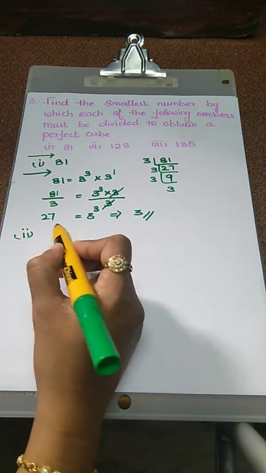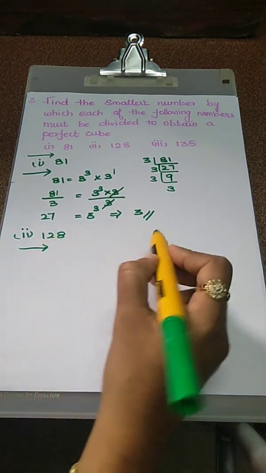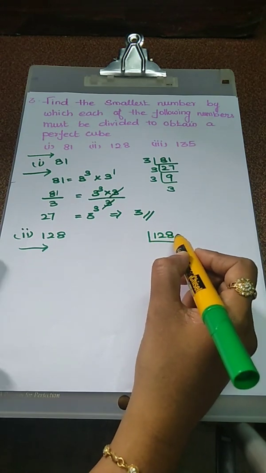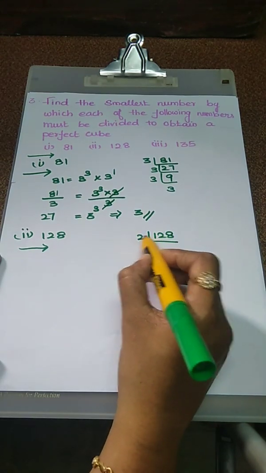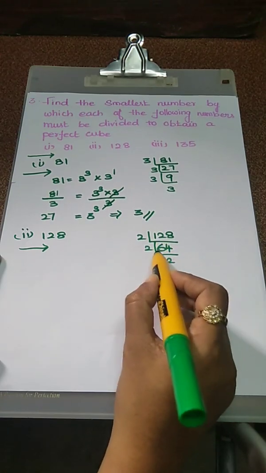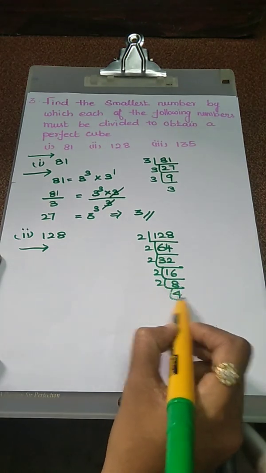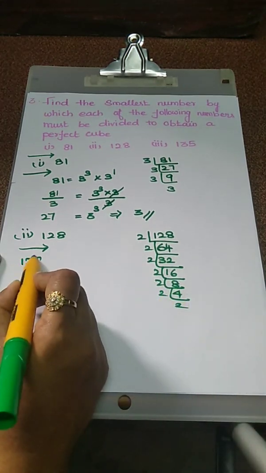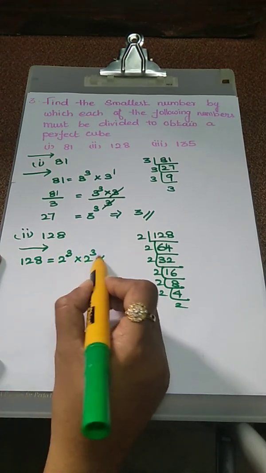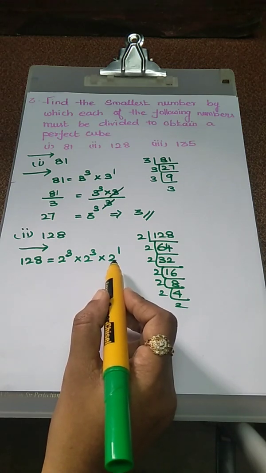Next subdivision. What is the number? 128. The same procedure. First we have to calculate the prime factors of the given particular number. Ending number is even number, no. So use the value 2. 2 6s are 12, 2 4s are 8, 2 3s are 6, 2 2s are 4, 2 16s are 32, 2 8s are 16, 2 4s are 8, 2 2s are 4. So how can we write the number 128? 2 to the power 3 into 2 to the power 3 into 2 to the power 1. Now also we have remaining 1 2.